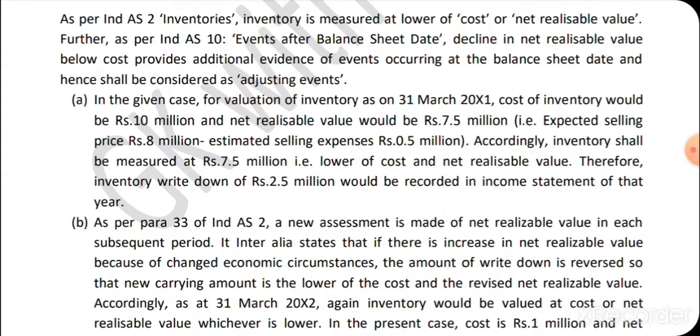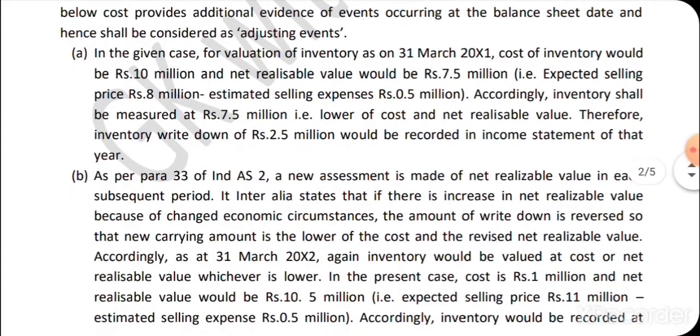In the given case, for the valuation of inventory as on 31st of March, the cost of inventory would be 10 million and the net realizable value would be 7.5 million, that is the expected selling price of 8 million minus the estimated selling expenses of 0.5 million. So the net is 7.5 million. Accordingly, inventory shall be measured at 7.5 million, that is the lower of cost and net realizable value. Therefore, an inventory write-down of 2.5 million would be recorded in the income statement for that year. Hope you are clear with this part of the question.